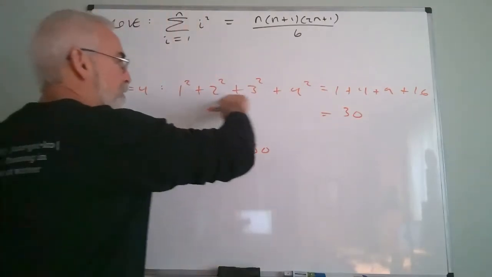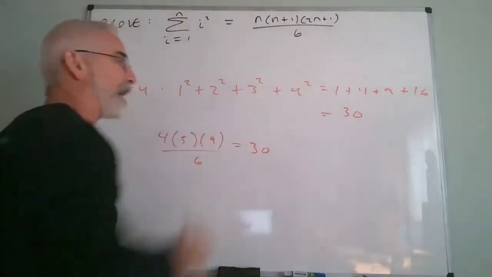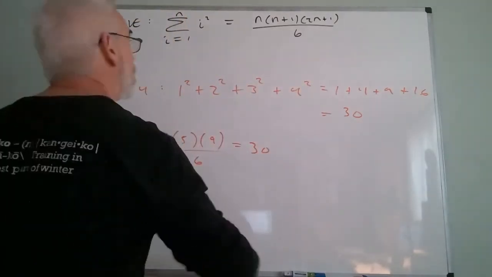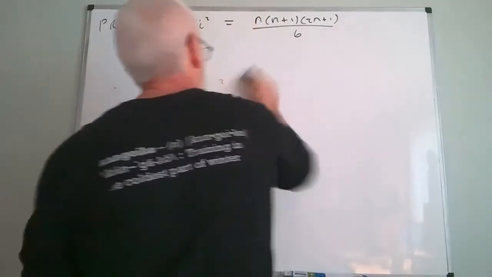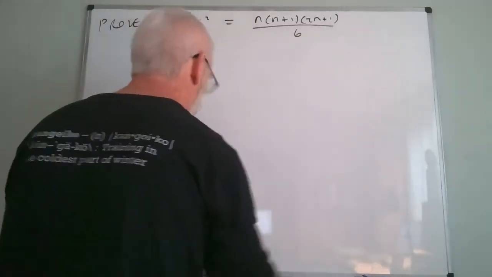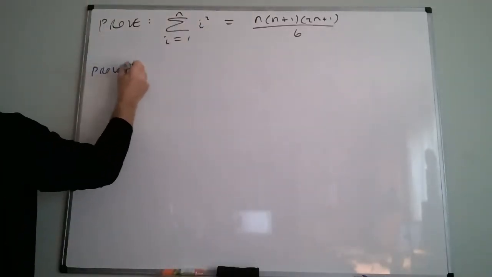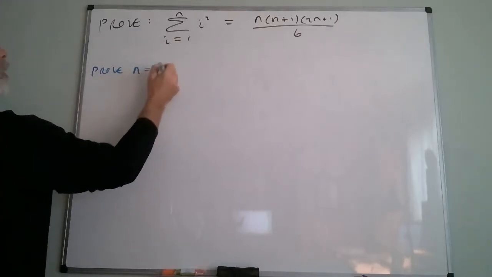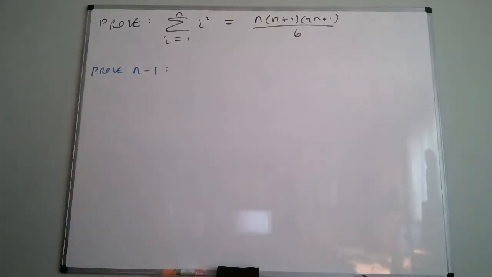You see, I can always do this, but what if my n is 1,000? I don't want to do this for 1,000. I want to do this. It's easy. So the induction starts like this. There are 3 stages, and only one of them really requires any work, but all 3 are critical. So the first stage is prove n equals 1. Why? Because I'm starting at 1. So my first case is n equals 1.